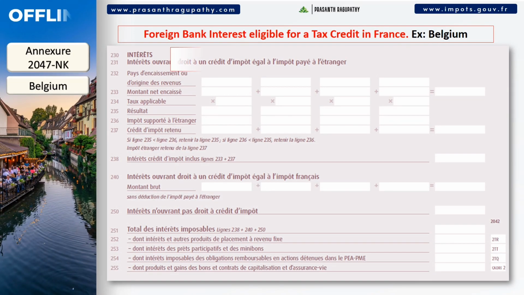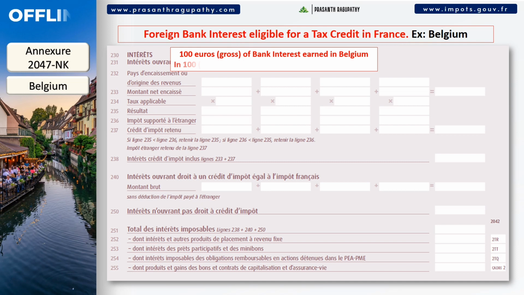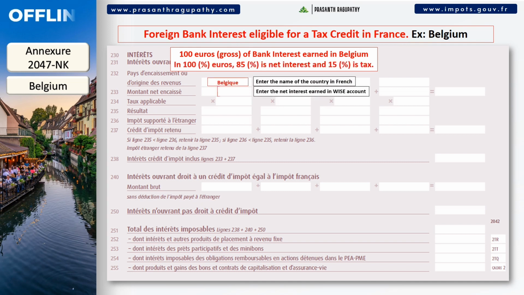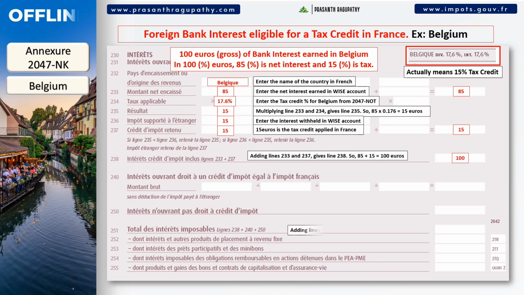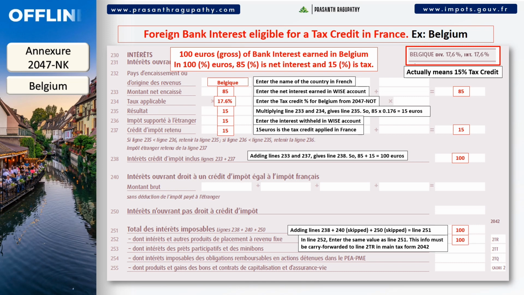The first example is about interest earned from a Wise account, formerly known as TransferWise. This account is based in Belgium, so a 15% withholding tax on bank interests is applied in that country. This allows a 15% tax credit in France. For example, out of €100 of total interest, €85 is paid by the bank and the remaining €15 is deducted as tax in Belgium. You can complete the declaration in France as explained on the screen.